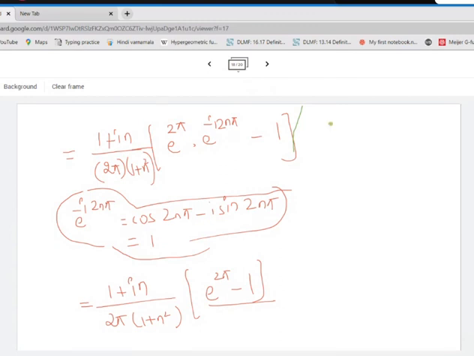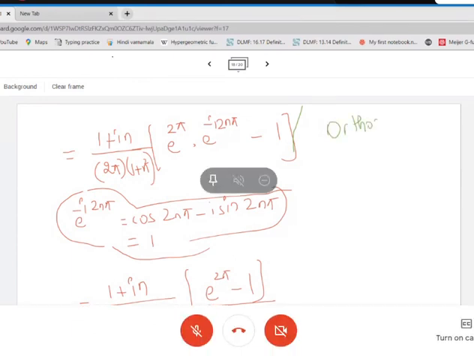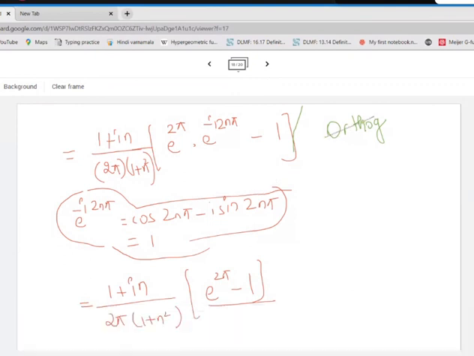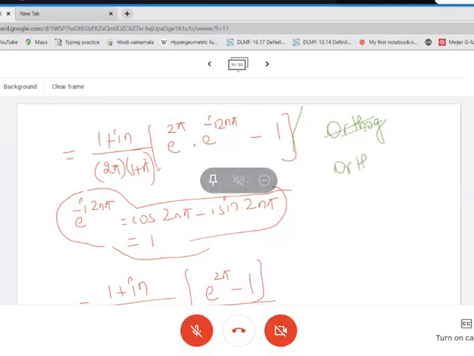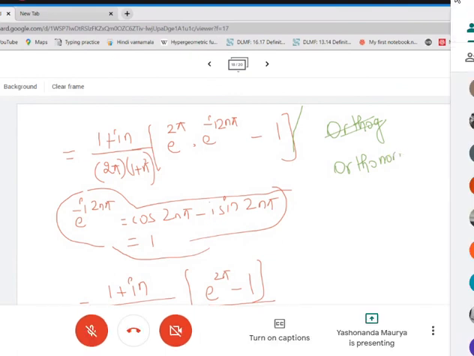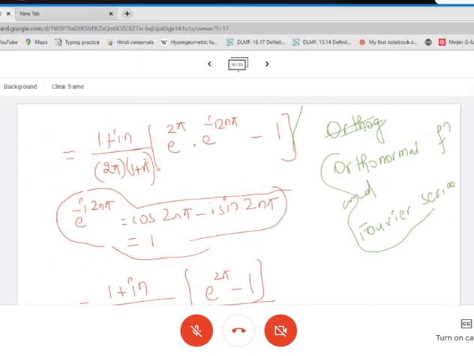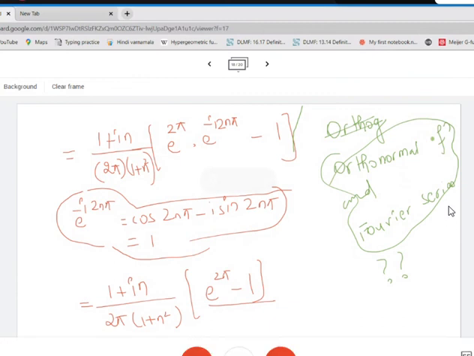You'll try to identify what is the relation between orthogonal, or in fact orthonormal is a better word, orthonormal functions and Fourier series. How are these two things related? So what is the relation between both the things? We did that orthonormal and orthogonal functions, okay? And how is that related to Fourier series?